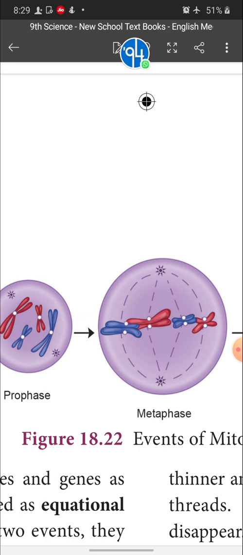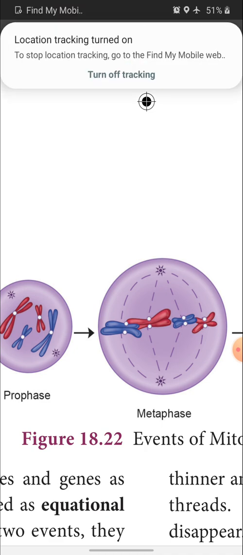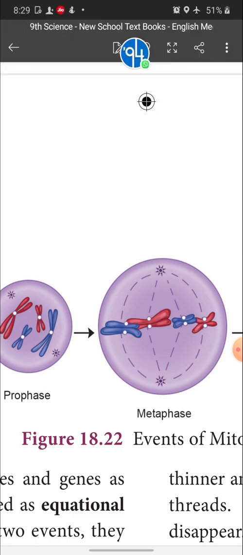The white round structures are called the centromere. Now the centrioles produce fiber thread-like structures called asters. These asters are attached to the spindle fibers. The spindle fibers are attached to the centromere of the chromosome. This is another change that takes place during metaphase.